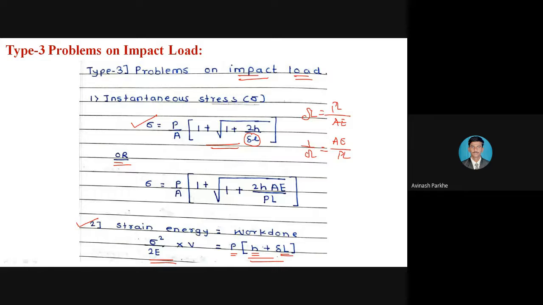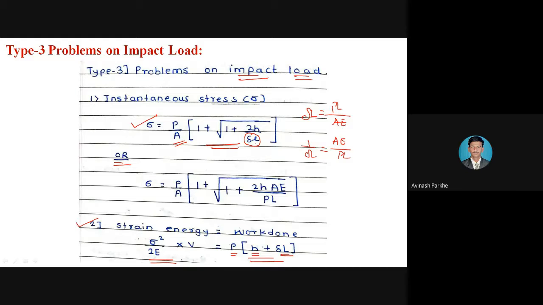So for the solution of this particular problem, we have to keep this formula at the tip of your tongue, that is sigma is equal to P upon A in square bracket 1 plus square root of 1 plus 2h upon delta L, bracket complete. And how to identify this particular problem? Either height is mentioned in the statement, or a word like impact is mentioned in the statement.